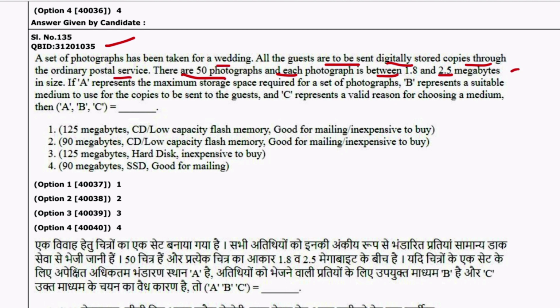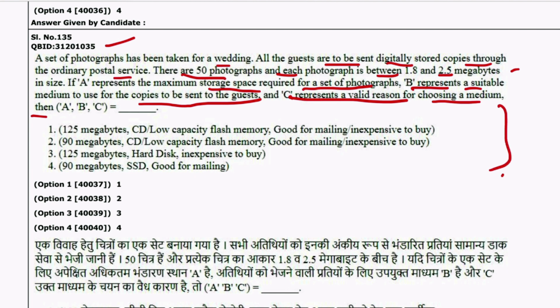If A represents the maximum storage space required for the set of photographs, B represents the suitable medium to use for the copies to be sent to the guests, and C represents the valid reason for choosing a medium, then: 125 megabyte, CD, low capacity, flash memory, good for mailing, inexpensive to buy. Only computer science engineers can make you understand this. If somebody is from a computer science background, then kindly comment in the comment section what this question is all about. So the answer is actually 1.